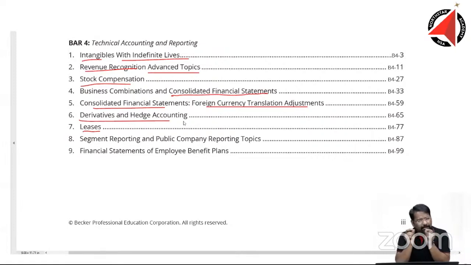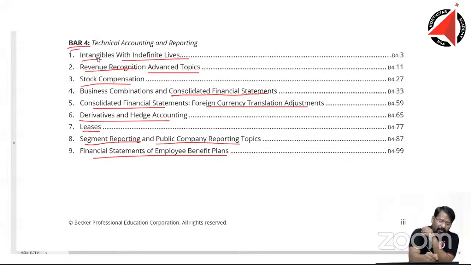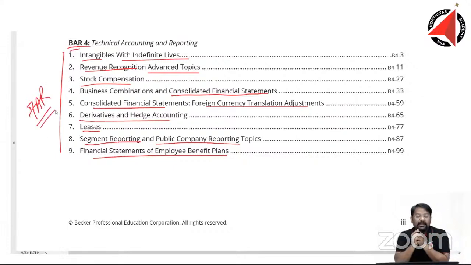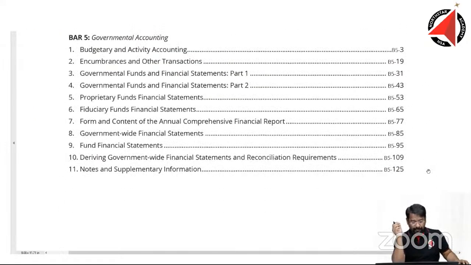Yes, again, some portion of it is covered in the FAR syllabus, some are covered here as well. Segment reporting and public company reporting topics, financial statement of employee benefit plans. These two topics are not so complicated. If you look at BAR 4, most of it has a lot of resemblance to the FAR subject, and FAR is definitely a core mandatory paper. So I don't think BAR 4 should be much of a challenge for you.